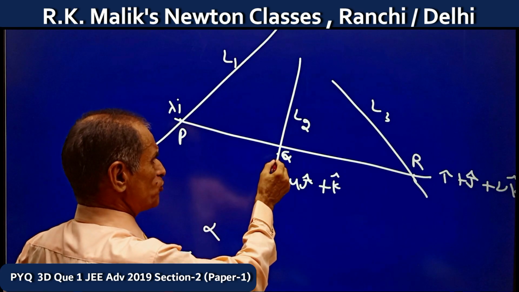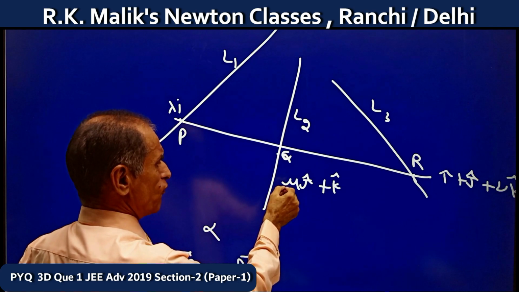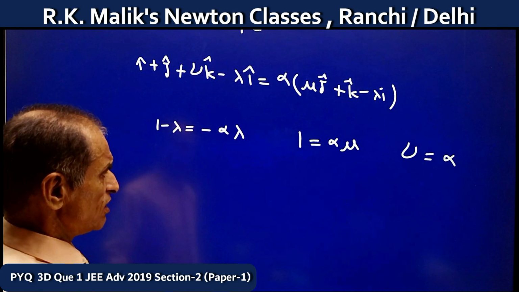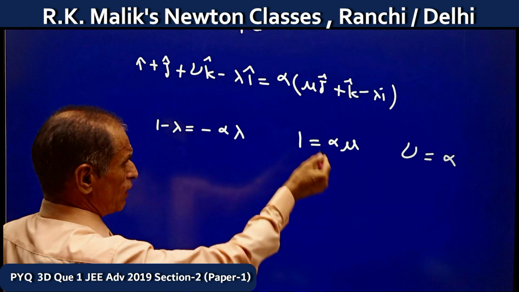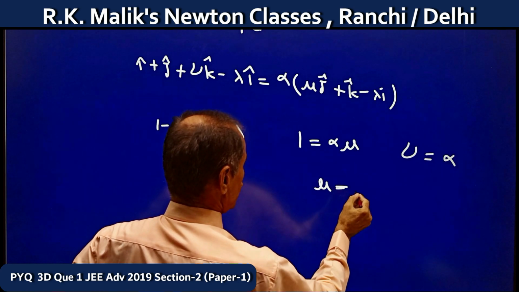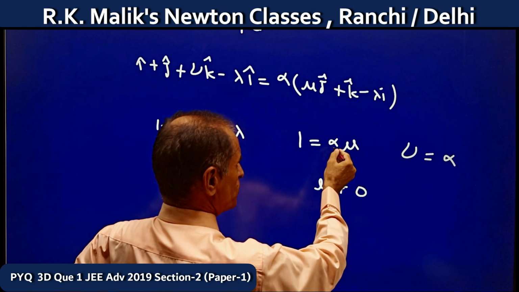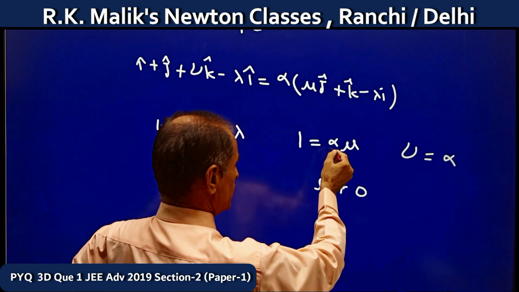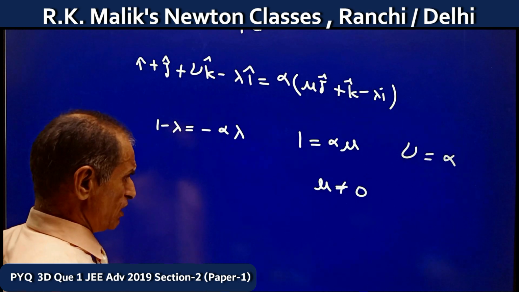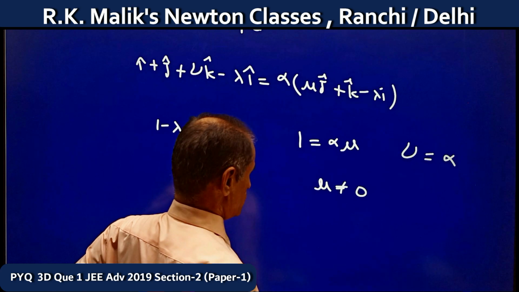As I want there to be a point Q on L2, that is, there exists a value of mu for which all three relations are defined, it clearly means mu should not be 0, because if mu is 0 there will not be any value of alpha, and then lambda and nu will not be defined. Therefore, the very first condition is mu should not be 0.